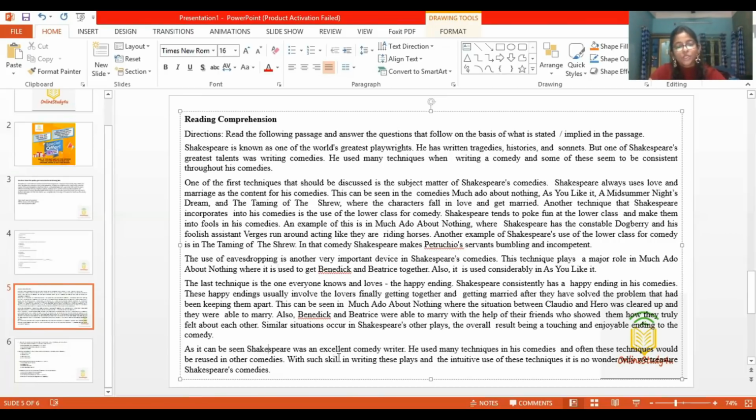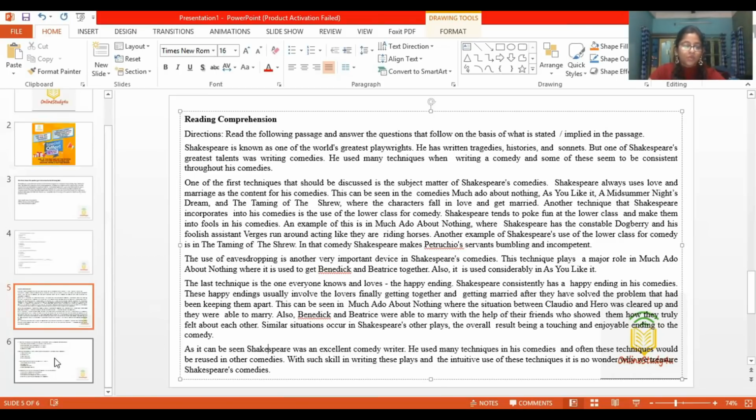As it can be seen, Shakespeare was an excellent comedy writer. He used many techniques in his comedies, and often these techniques would be reused in other comedies.